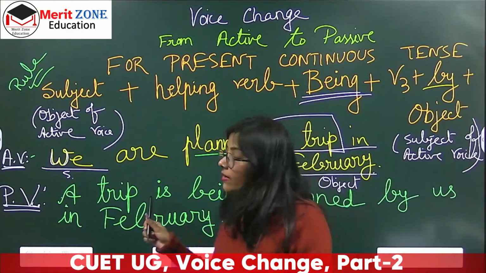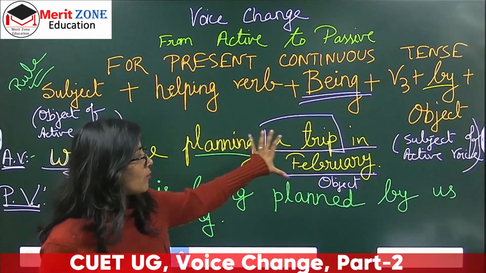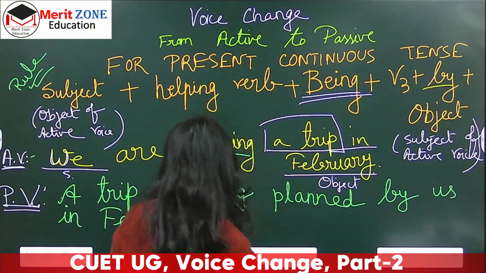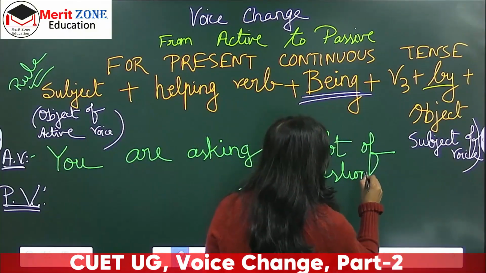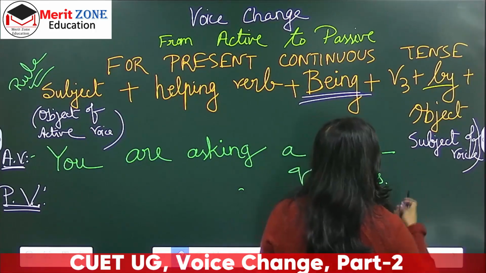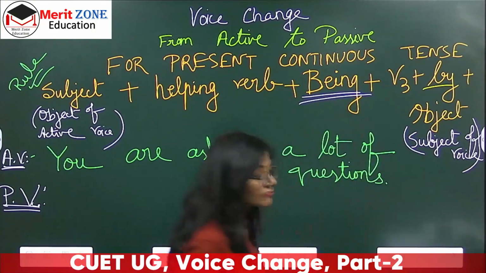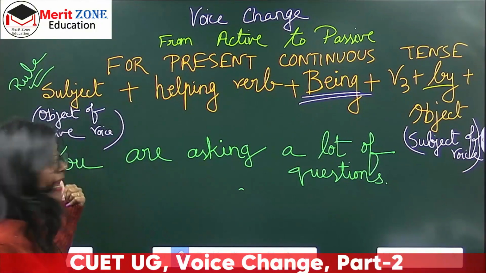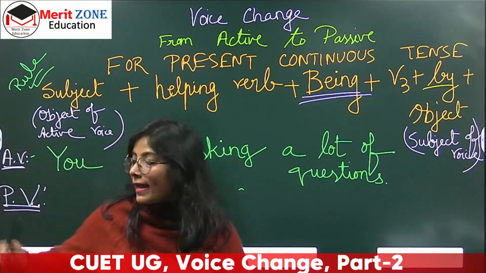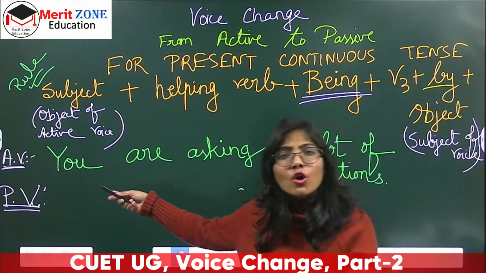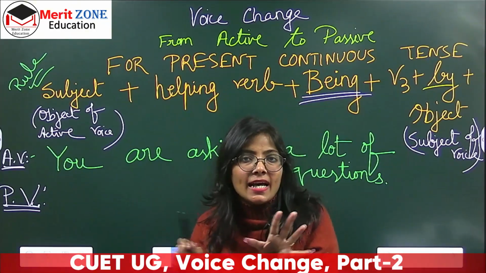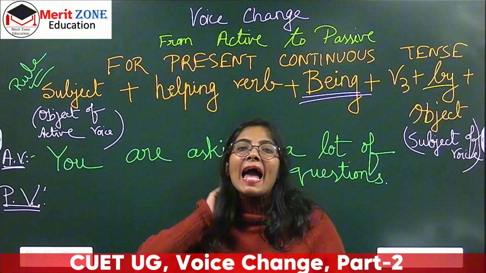Now here I had told you that if the object is too long, do not bring the whole thing. Now look at this sentence that I'm saying next. You are asking a lot of questions. Well, now here again look at the sentence. It is again in active voice क्योंकि जो doer है, मतलब जो subject है sentence का, वो खुद काम कर रहा है, मतलब वो खुद questions पूछ रहा है. He doesn't need help of anybody. Therefore, it is active voice.